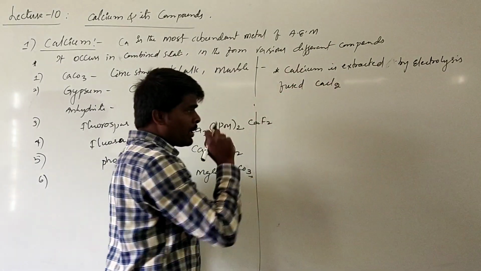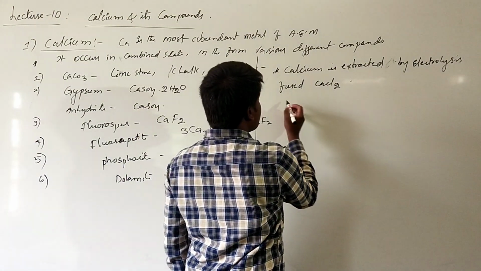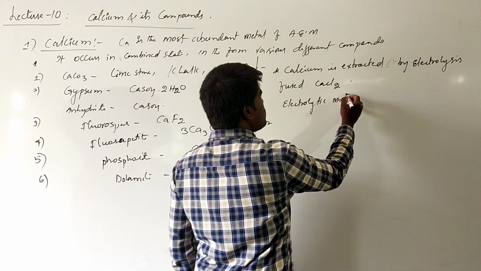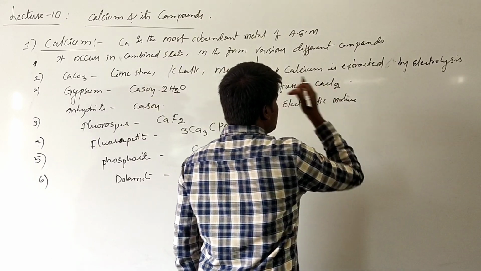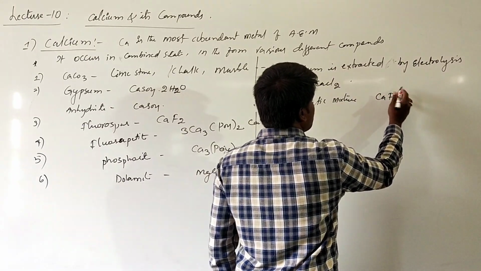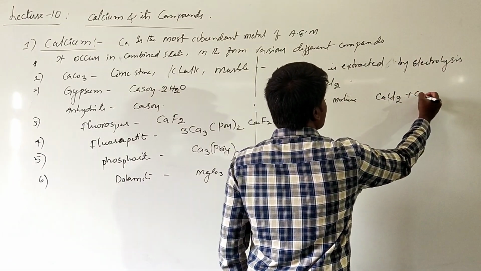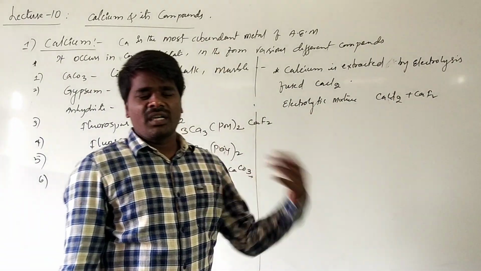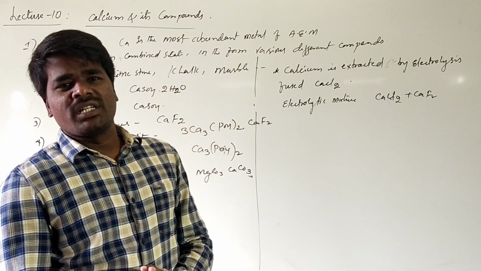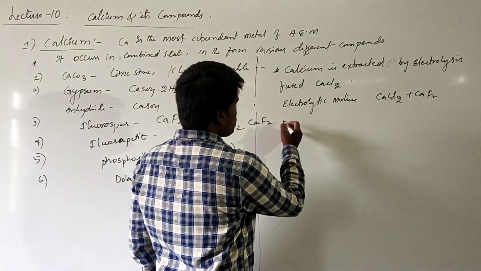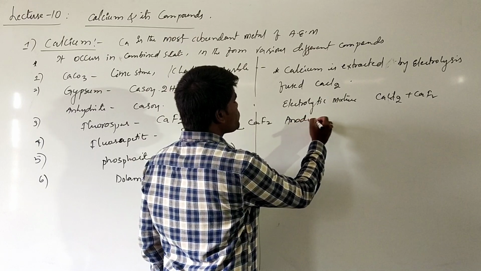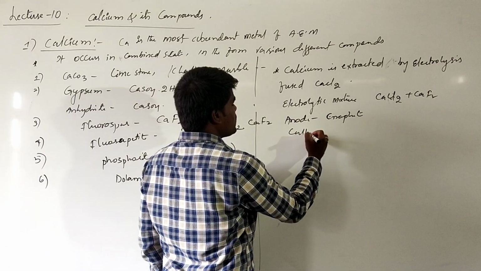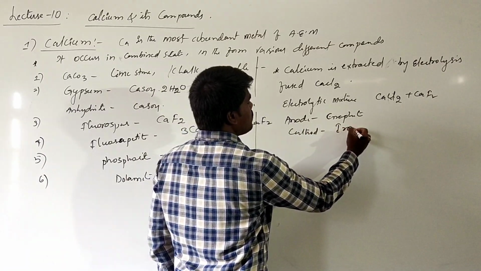CaCl2, calcium chloride. Here the electrolytic mixture generally consists of calcium chloride and calcium fluoride. This mixture is subjected to electrolysis. The purpose of adding calcium fluoride is to reduce the fusion temperature. And in this electrolytic process, generally the anode taken is graphite, and the cathode is taken as iron.